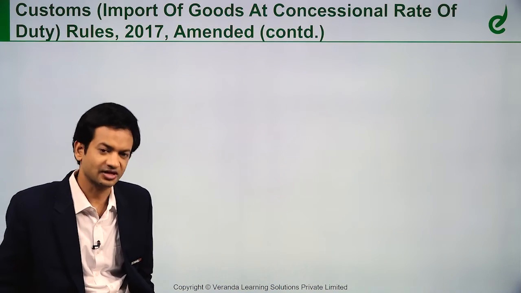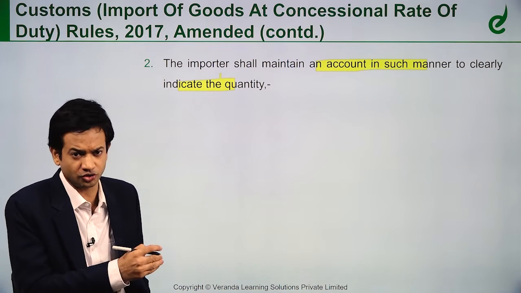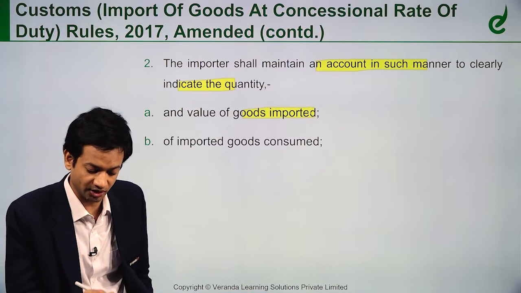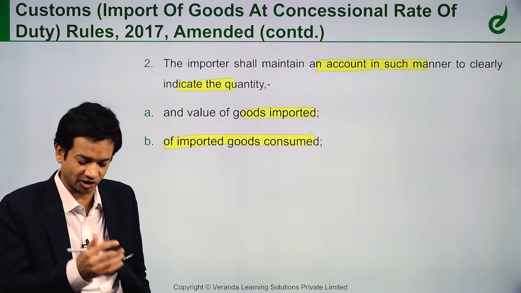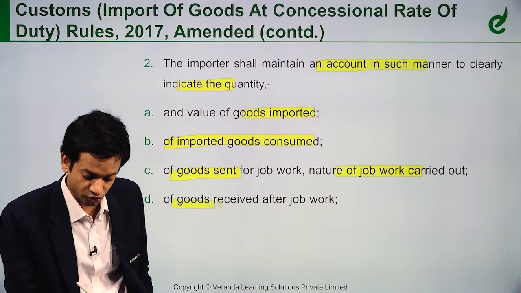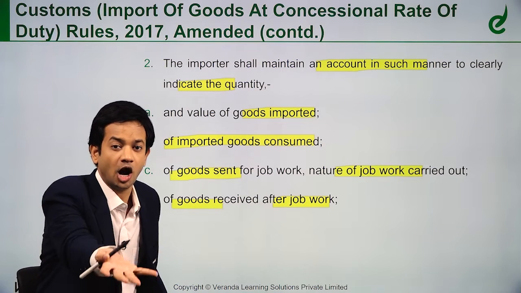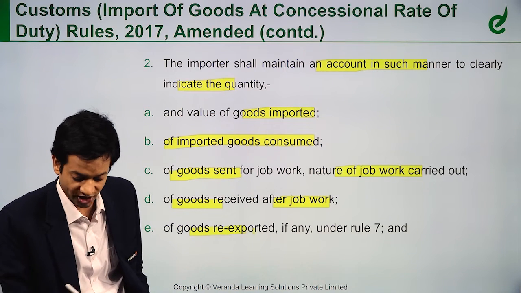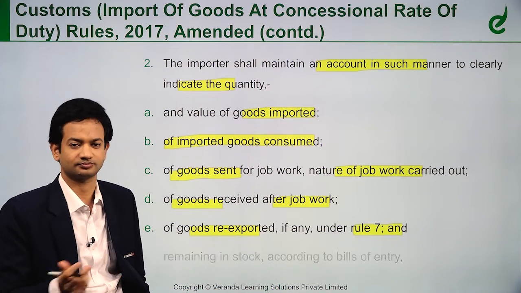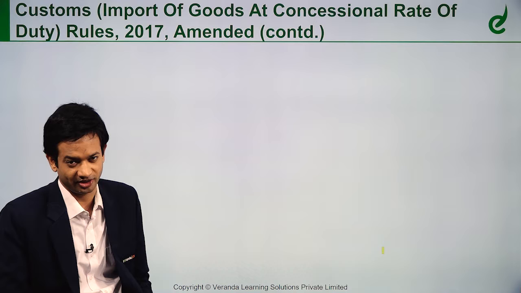Now after receipt, what account should I maintain? The importer shall maintain an account in such manner. So I receive the goods, now what account should I maintain? I should keep accounts indicating the quantity and value of the goods imported, quantity of imported goods consumed, so how much I imported, how much I consumed, how much goods are sent to job work, nature of job work carried out by my job worker, and goods received after job work. So how much goods I received, how much I consumed, how much I sent to the job worker, how much is received back after job work, and goods re-exported if any under the rules. So if any goods are not completely used, I am sending them back for some reasons. All this I have to maintain, plus the remaining stock according to bills of entry. So all these details I will have to maintain as per my stock.